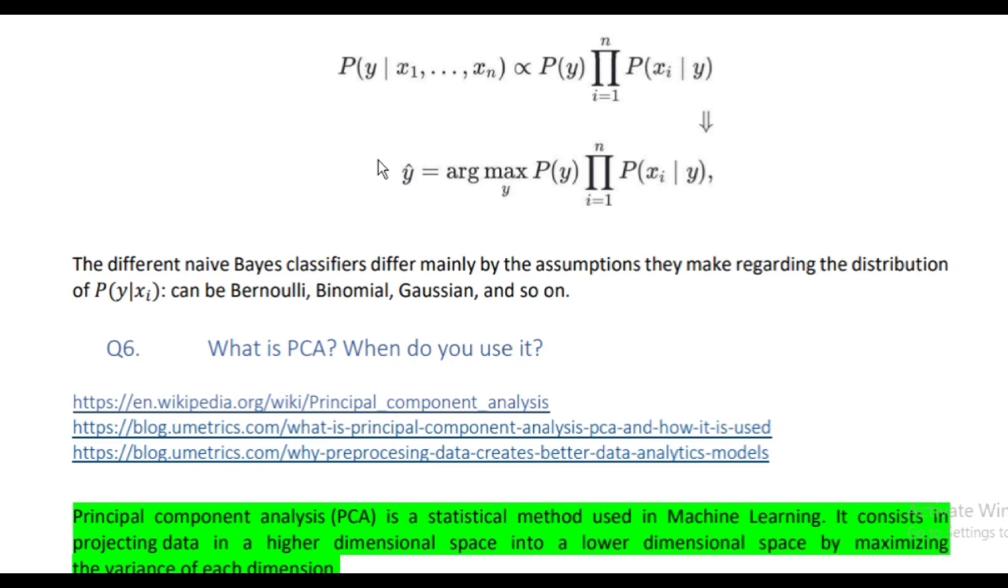The different naive Bayes classifiers differ mainly by the assumptions they make regarding the distribution of probability of xi given y, which can be Bernoulli, binomial, Gaussian, and so on. What is PCA? When do you use it? PCA is the full form of principal component analysis. Principal component analysis is a statistical method used in machine learning. It consists of projecting data in a higher dimensional space into a lower dimensional space by maximizing the variance of each dimension.